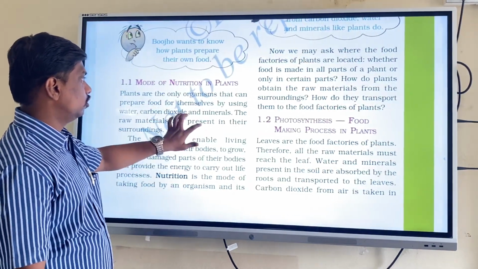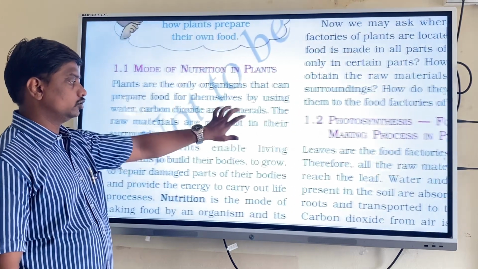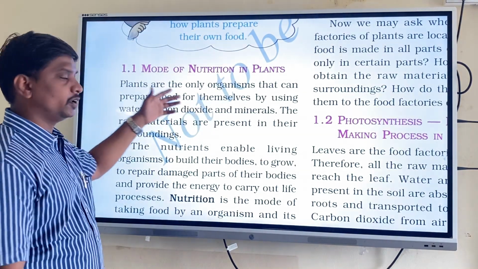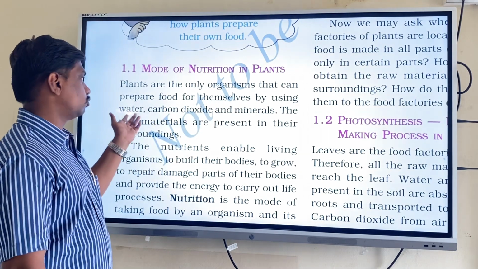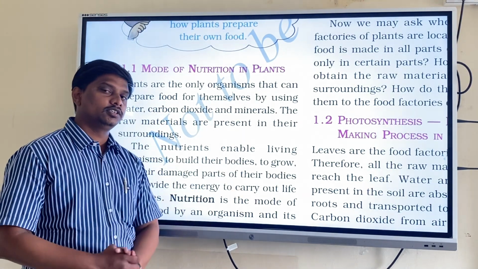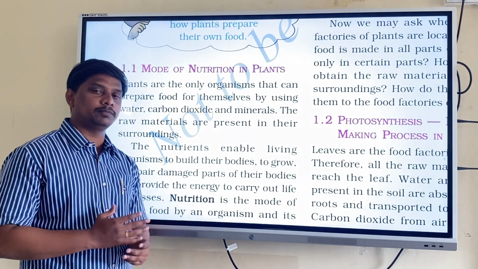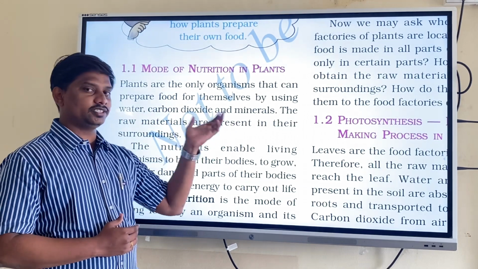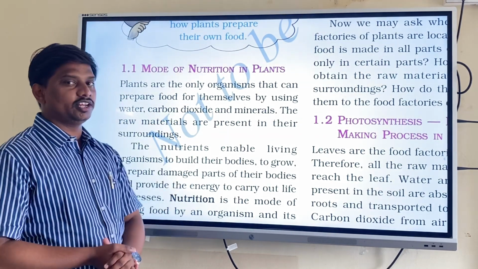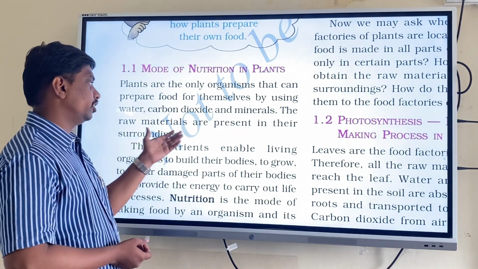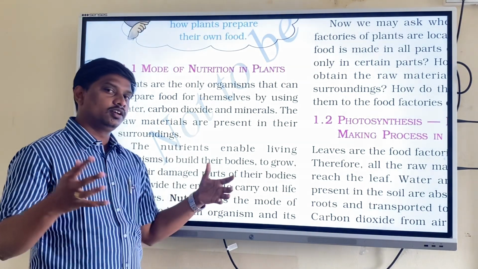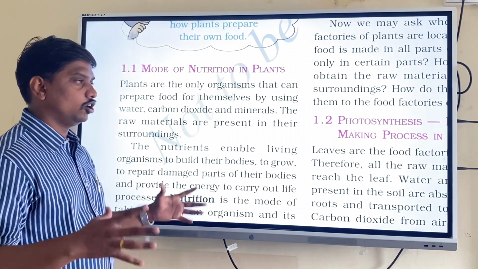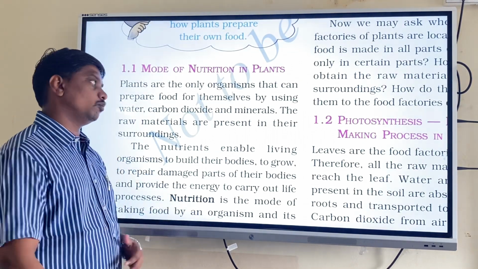Next we have the mode of nutrition in plants. Plants are the only organisms that can prepare food for themselves by using water, carbon dioxide and minerals, along with sunlight. The raw materials are present in their surroundings. They accumulate all the raw materials from the soil, from the environment, from the sun, and together they prepare their own food.